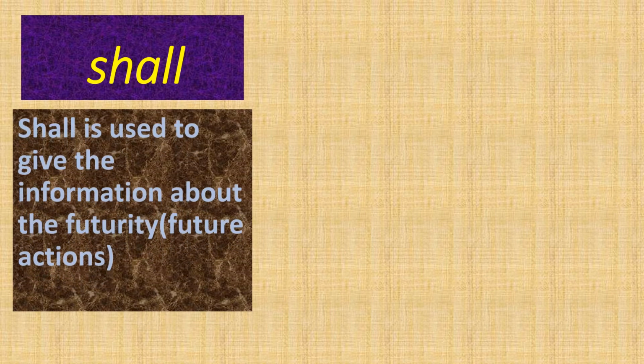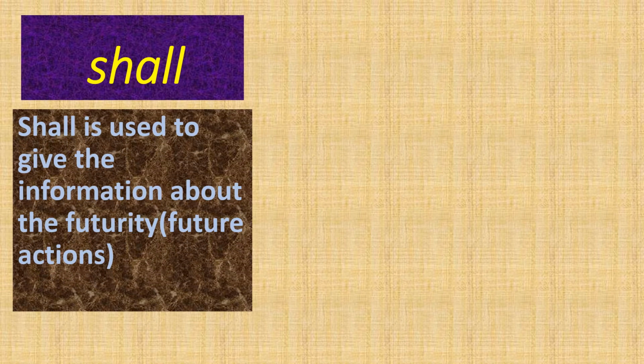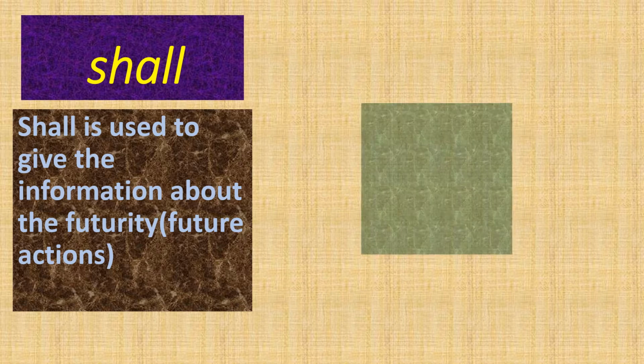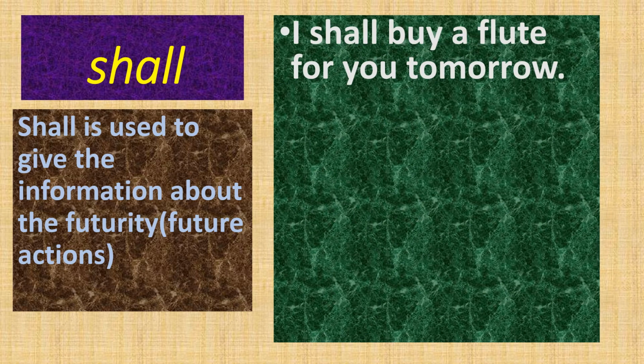Shall is used to express an action which relates to the future, or it is used to give information about futurity, which means when we want to express any future action then we have to use shall. Shall plus verb 1. Let's see some examples. I shall buy a flute for you tomorrow. Here shall plus verb 1 indicates the future action.